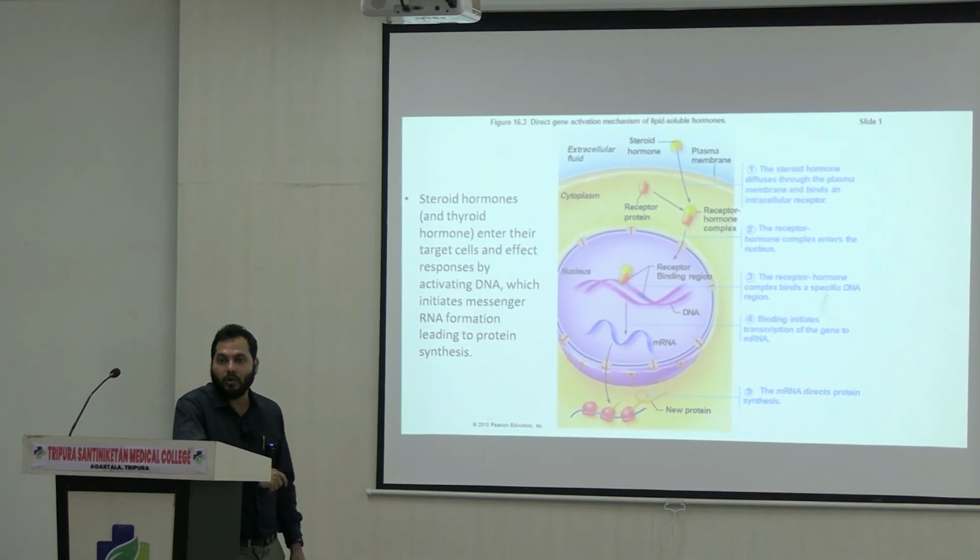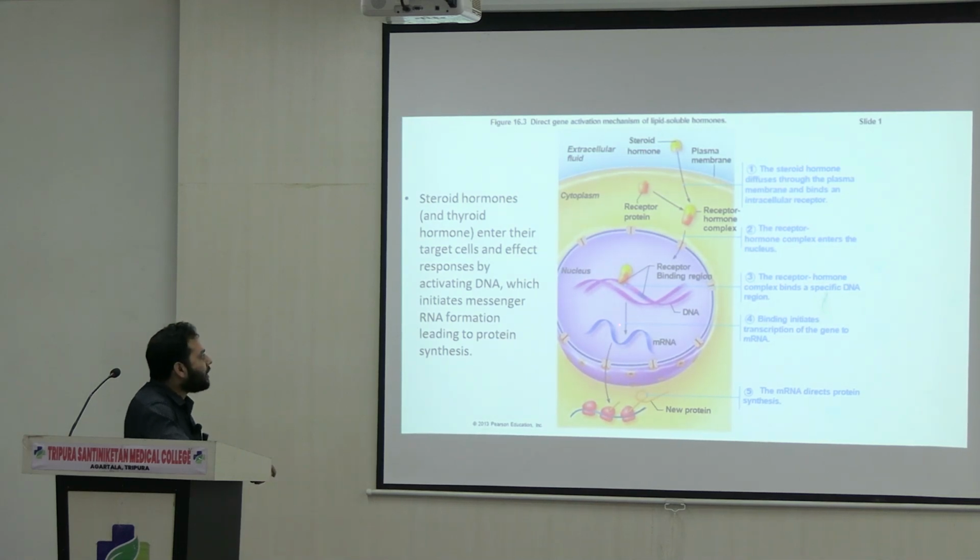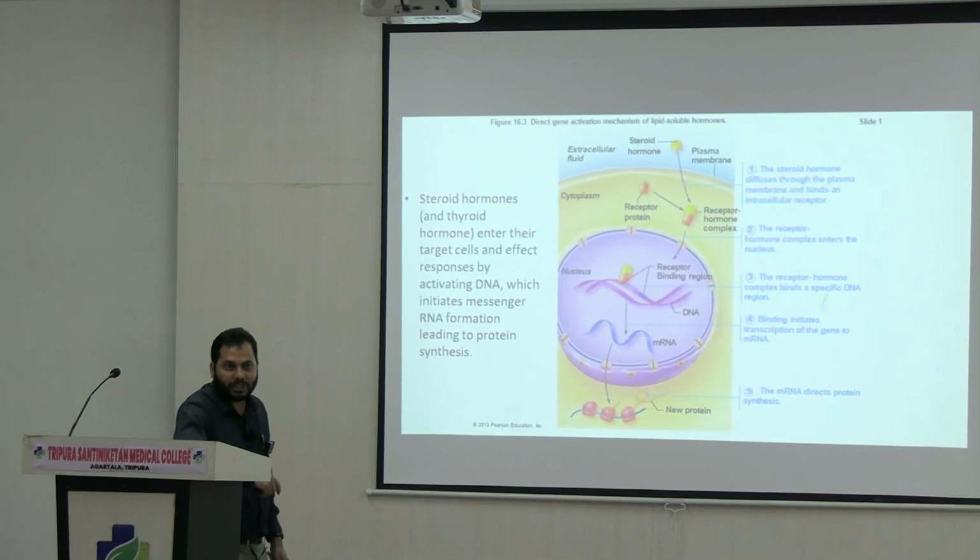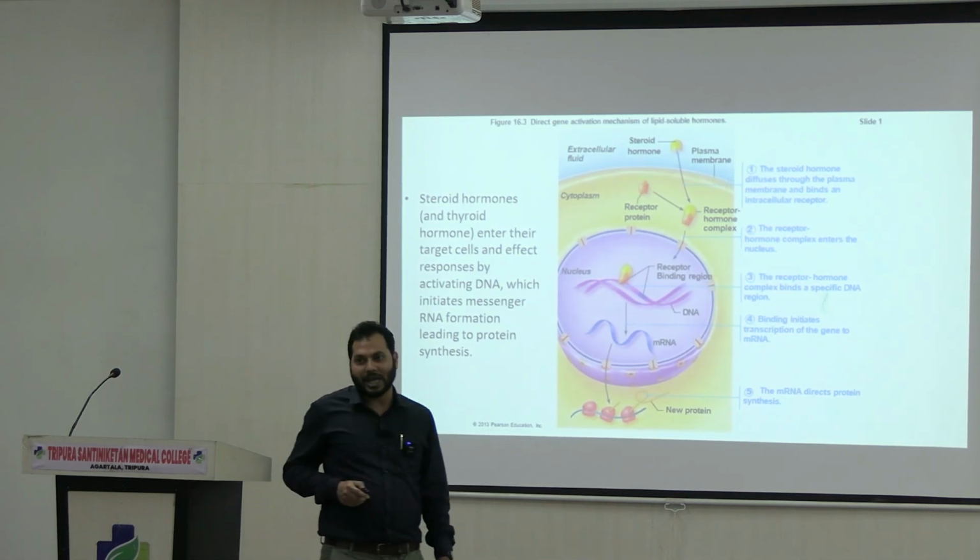Once this hormone receptor complex binds to this specific site of DNA, there is an alteration in the transcription of nucleic acids. There is a synthesis of mRNA, and based on the nature of the mRNA, it will produce certain types of proteins inside the cell, and cells will give response accordingly.